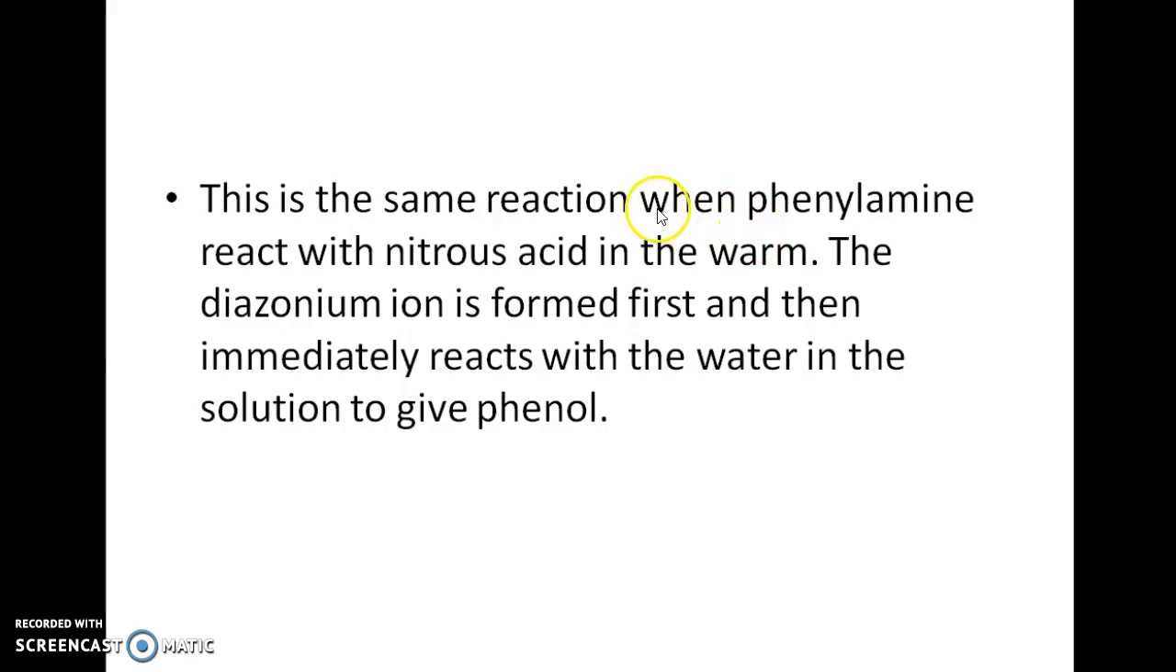The same reaction can be carried out when phenylamine reacts with nitrous acid under warm conditions. The diazonium ion is formed first, and it immediately reacts with water and forms phenol. Thank you.